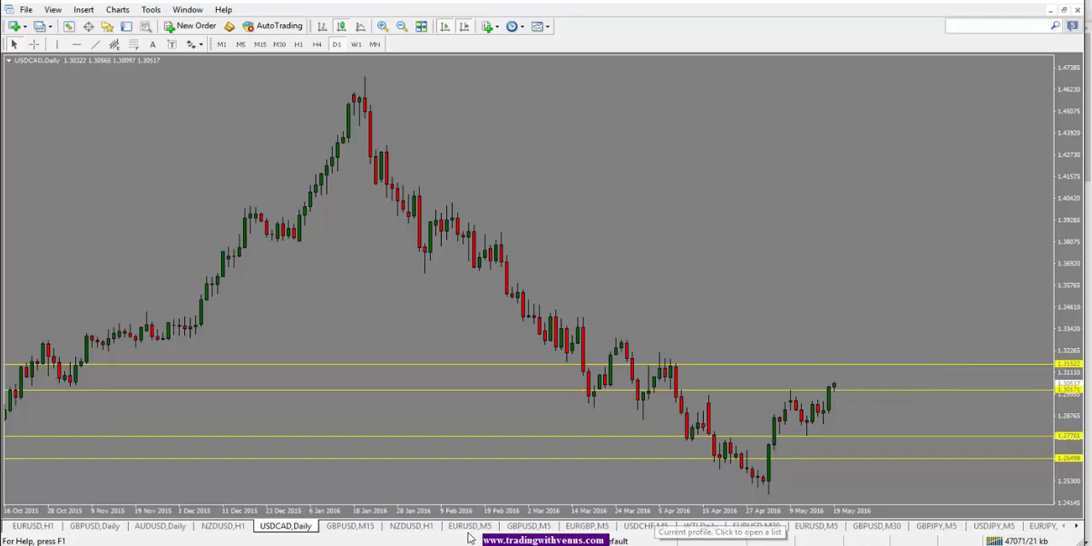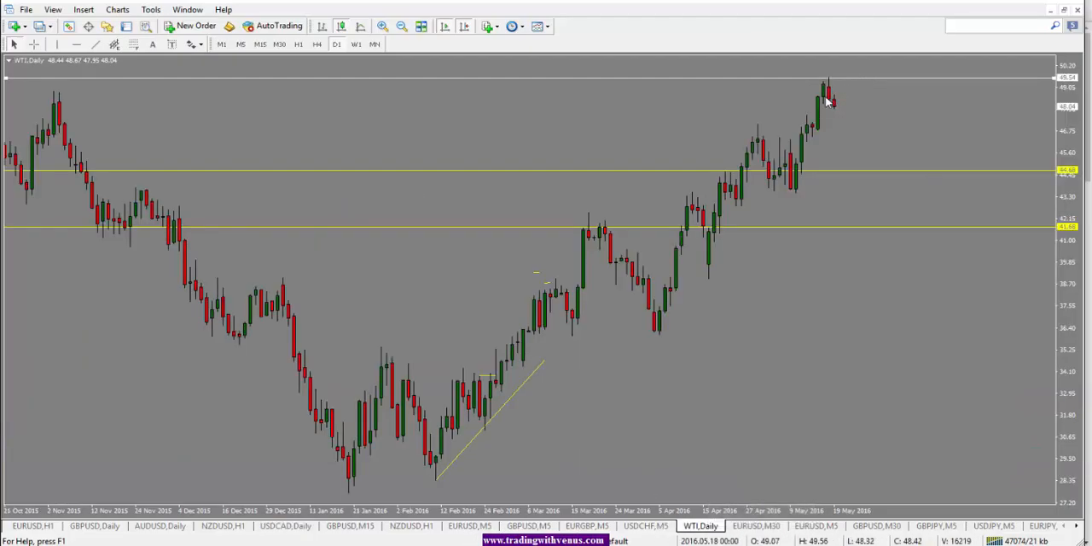Another thing we need to watch out for when trading dollar CAD would be the oil. And as we can see here, the daily close on oil was bearish, and we see this reversal pattern on the oil here, which would suggest another move to the downside. So if the oil comes down, we can see dollar CAD push up as well.